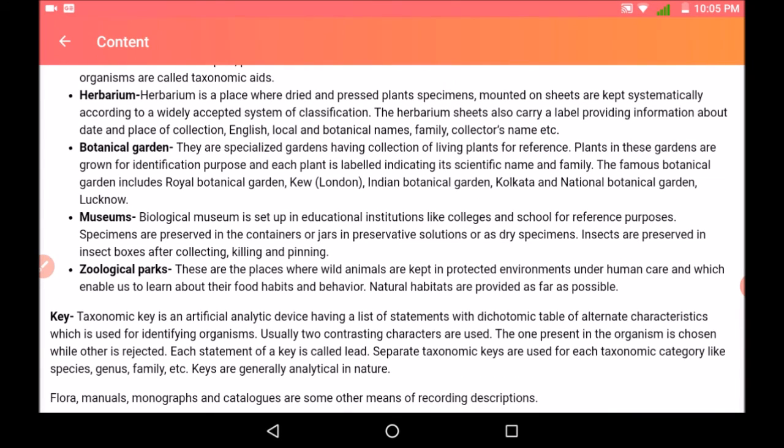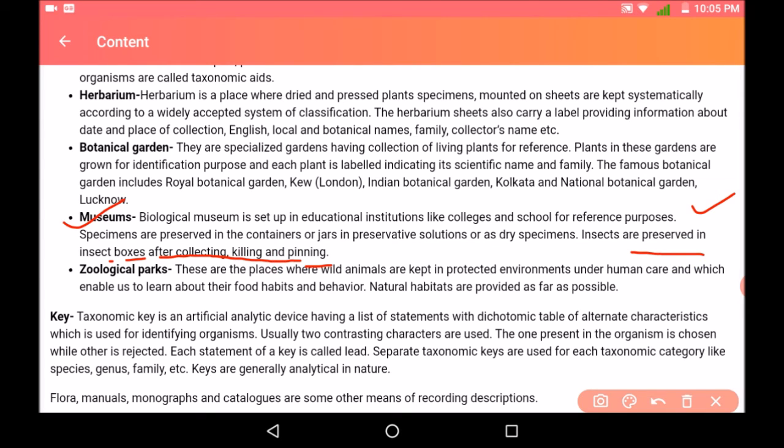Next is museum. A biological museum is set up in educational institutions like colleges and schools for reference purposes. Specimens are preserved in containers or jars which contain a preservative solution, or as dry specimens, and insects are preserved in insect boxes after collecting, killing and pinning.